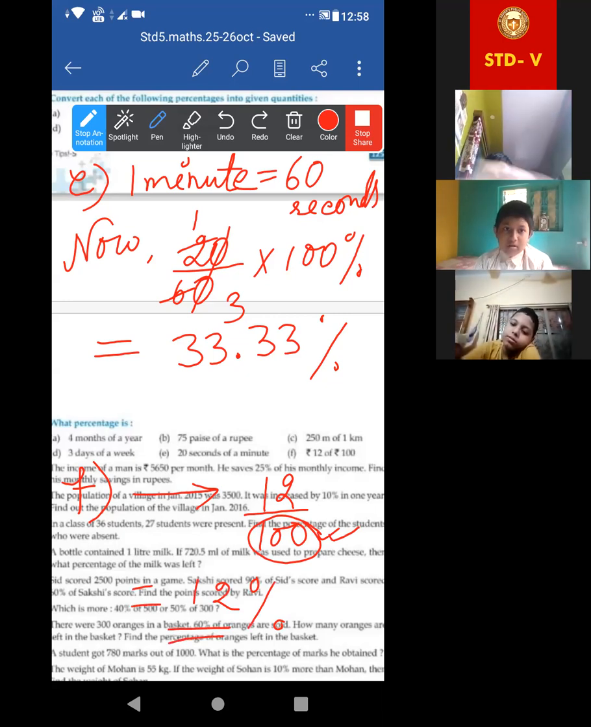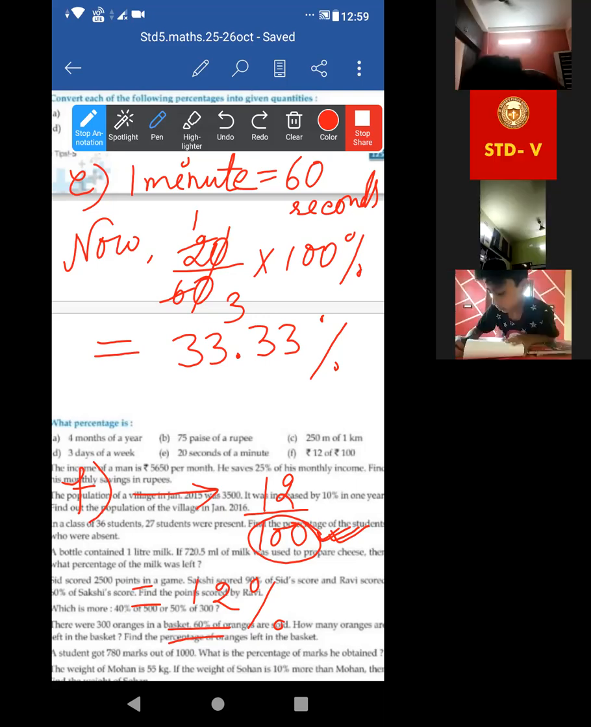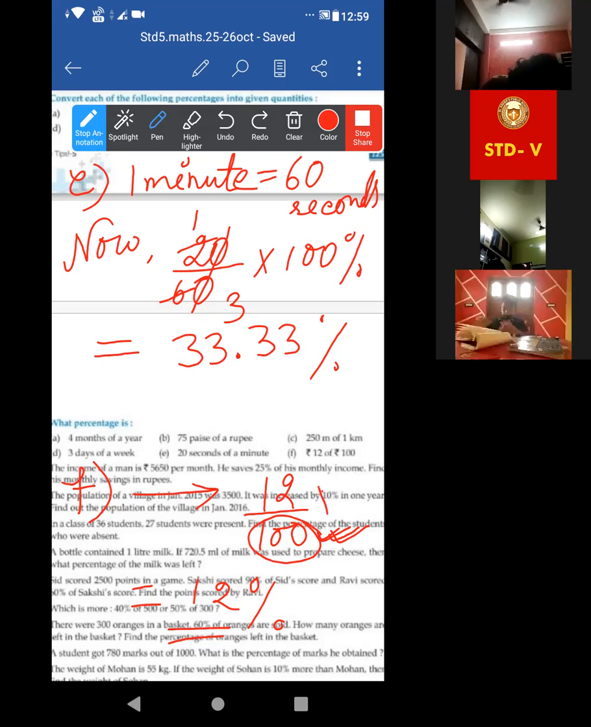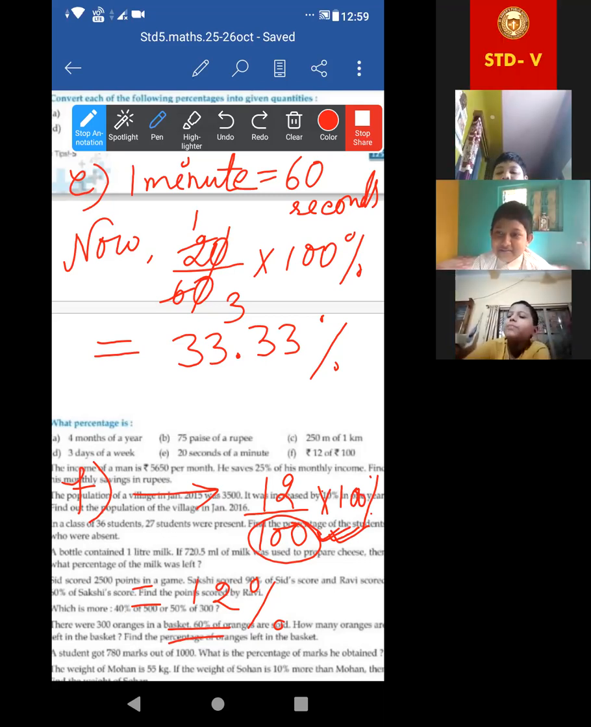Just like 75 rupee I explained, na? So when in the denominator 100 is already given, then no need to do any calculation. Just remove that 100 and put the percentage sign. Because 12 by 100 means 12%. Suppose 21 by 100, it means 21%. So don't do it like into 100%, then again cancellation. Okay, don't do this. Got it? Okay, ma'am.